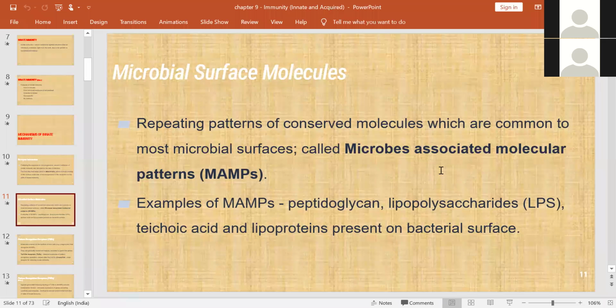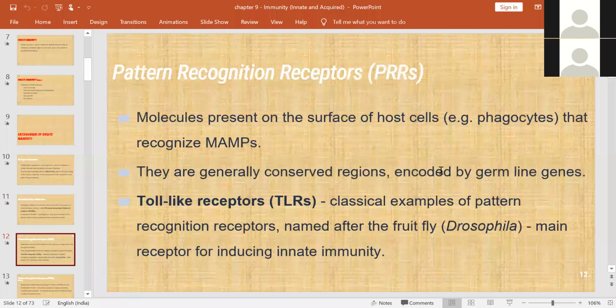So here you have to know the MAMPs, what I told you. Microbe associated molecular patterns. These are the repeated patterns of conserved molecules. These are the most common microbe surfaces. Examples for this are peptidoglycan in the bacteria and lipopolysaccharides, teichoic acid in the gram-positive organisms, sometimes lipoproteins, which are all present on the bacterial surface. They act as MAMPs, microbe associated molecular patterns.